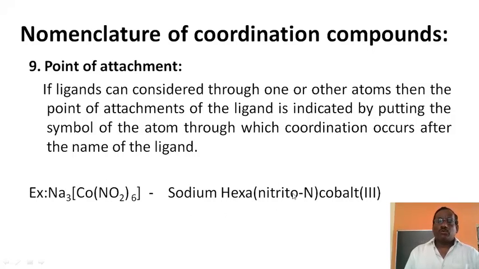When nitrogen of the NO2 donates the lone pair, the name is sodium hexanitrito-N, and for oxygen, nitrito-O. So the point of attachment is also considered. These are the nine rules required for naming coordination compounds.